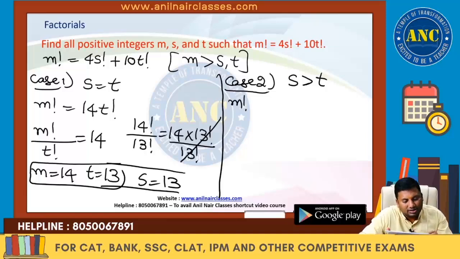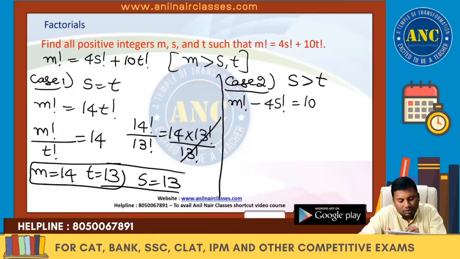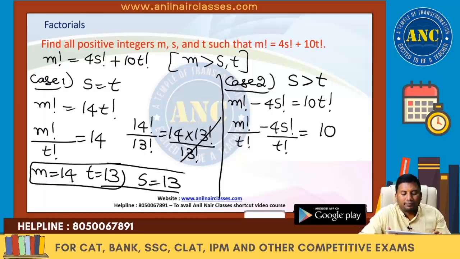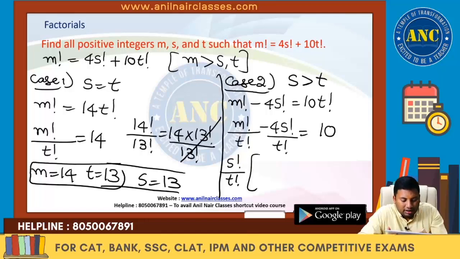M factorial minus 4s factorial equivalent to 10t factorial. M factorial by t factorial minus 4s factorial by t factorial equivalent to 10. S factorial by t factorial into M factorial by s factorial minus 4, it is 10.